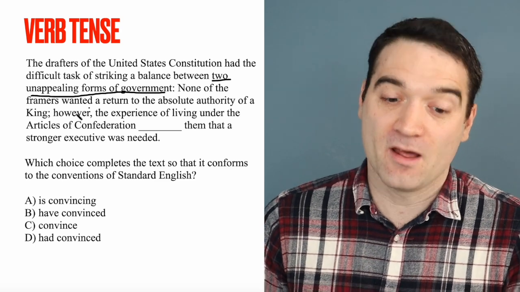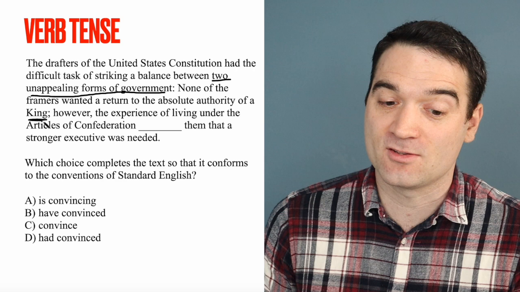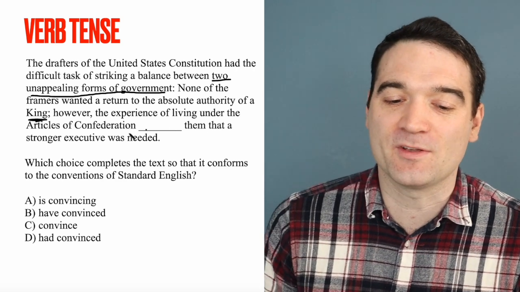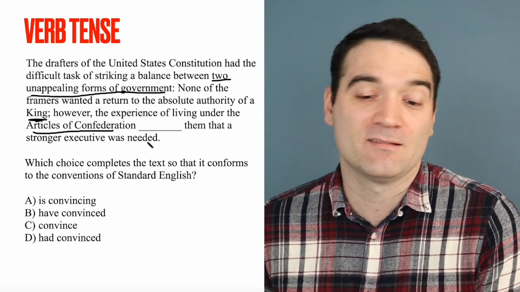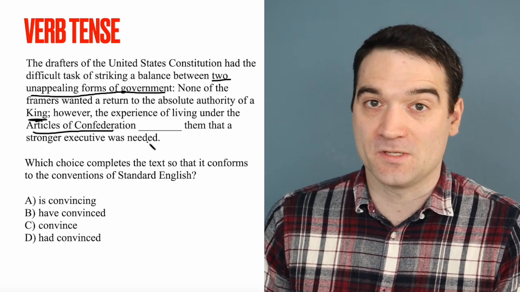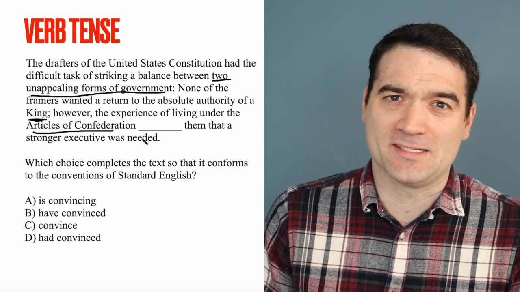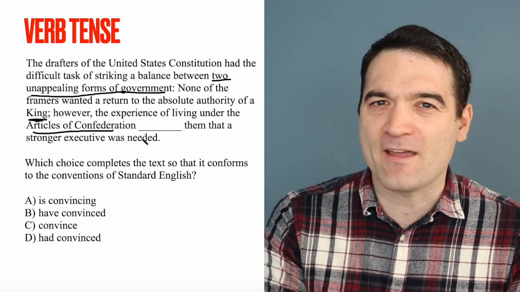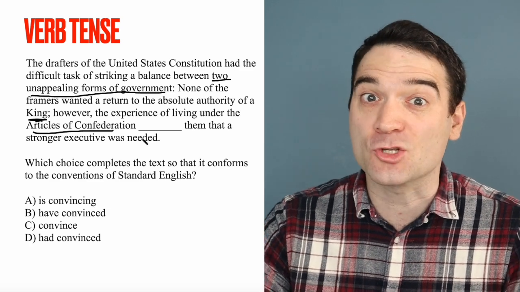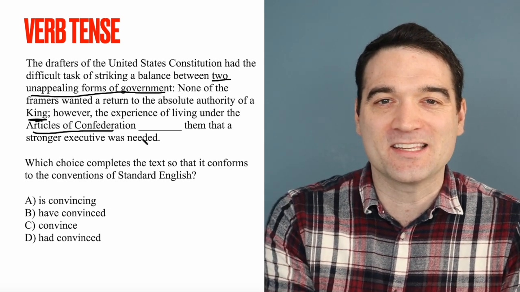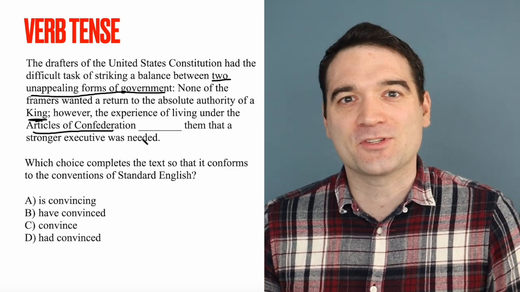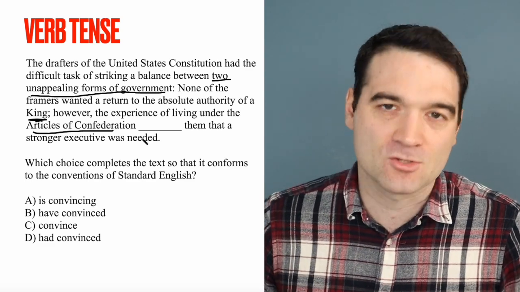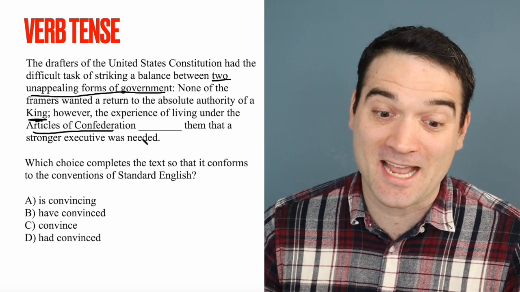One is in this first part: none of the framers wanted to return to the absolute authority of a king. So that's one form of government. And then the second one is going to come in this second part. However, the experience of living under the Articles of Confederation, blank them, that a stronger executive was needed. You may have already recognized this when you read it, but the reason I'm making such a big deal of this is if you don't understand everything that's being said, at least you can hang on to the structure, the way the sentence is built, and say, well, I don't understand all the words in here, but I know that this part is the first example of a form of government and this part is the second. So just pointing that out. All right, let's get back to the task at hand.